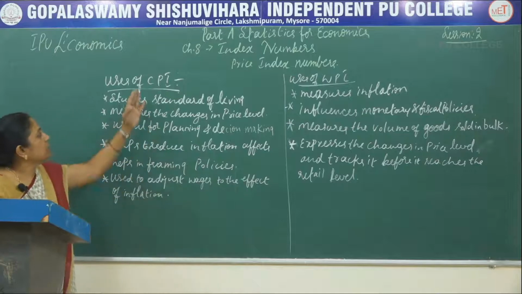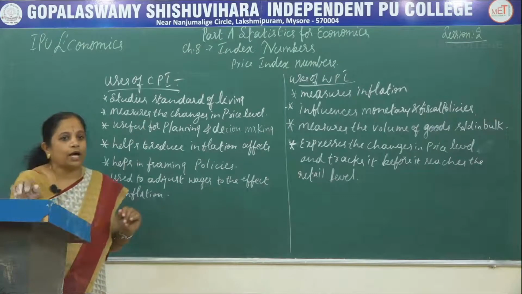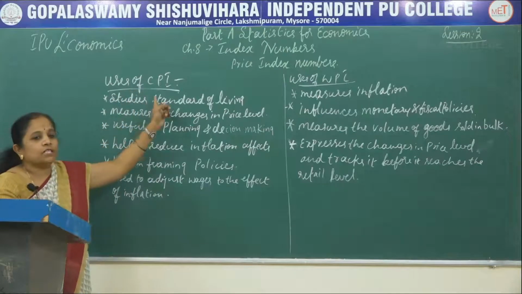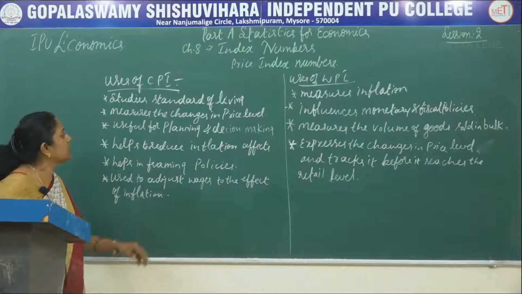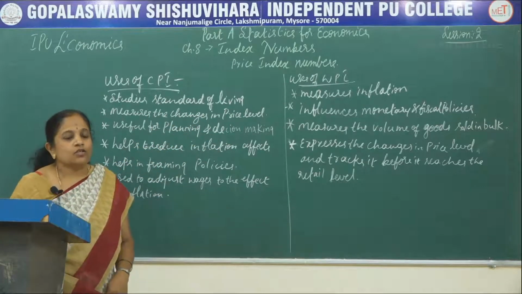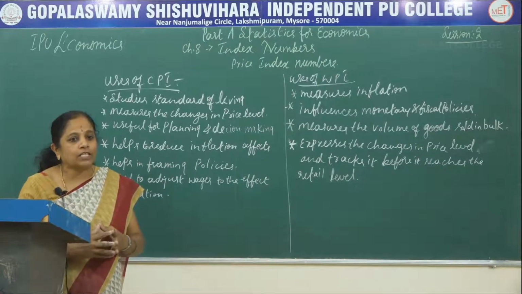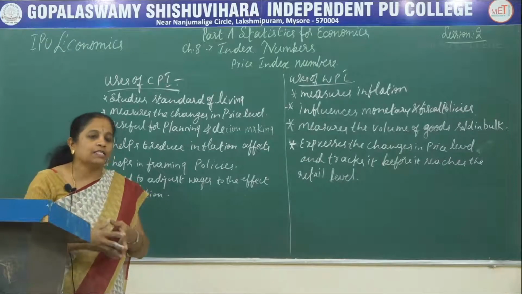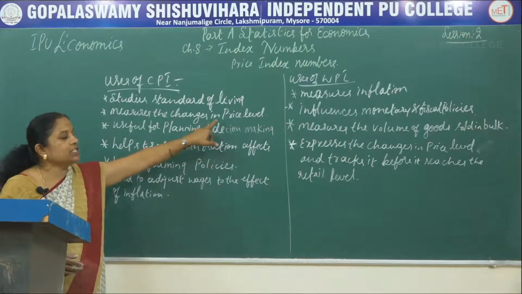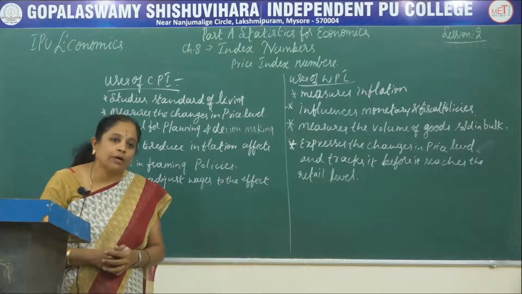The first one is the uses of the consumer price index number. The consumer price index number is also known as the cost of living index number. Here the first and foremost use of this CPI is that it studies the standard of living of the citizens of our country. So once the standard of living is observed, the country can say about its progress. It can track the progress of the country. So when the standard of living is measured, it measures the changes in the general price levels of the consumer goods which are frequently used by the consumers.